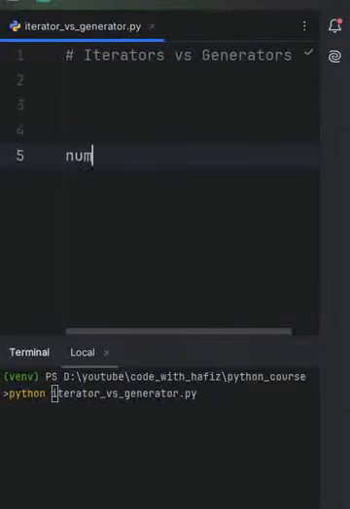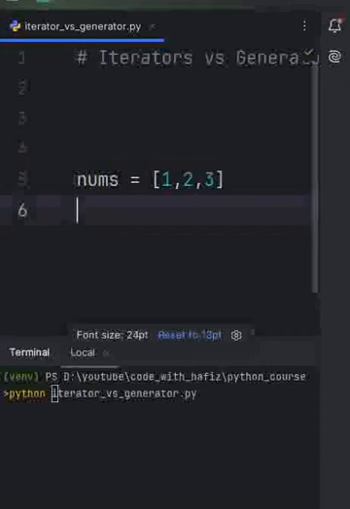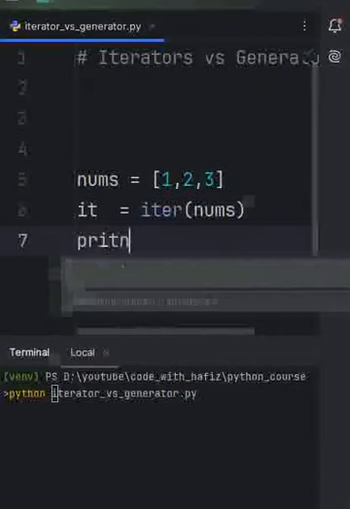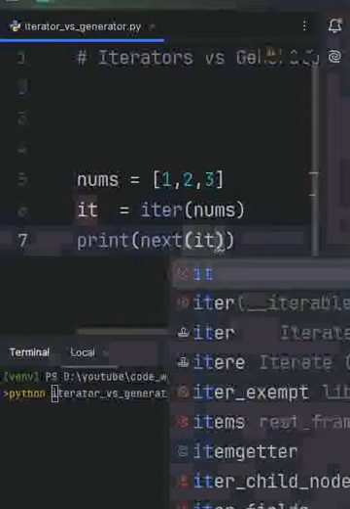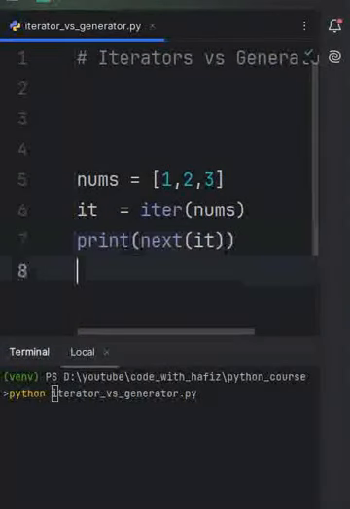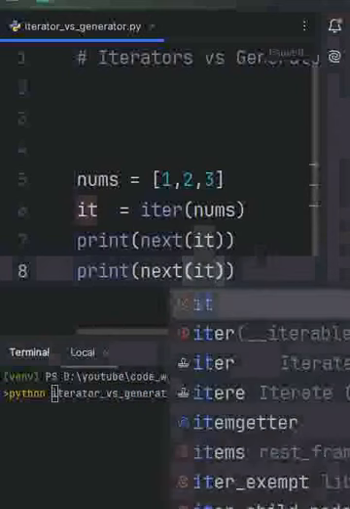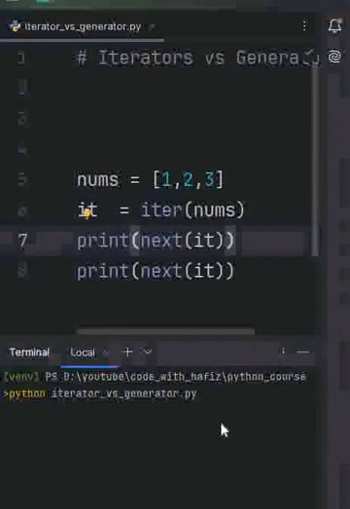So let me create a list nums. I create a variable with the name nums and I will store a list with 3 items: 1, 2 and 3. Then I am going to apply iter on nums and store it, let's say it, and print next it, and print next it. So save my code, run my code.